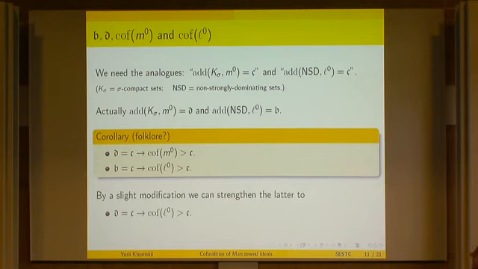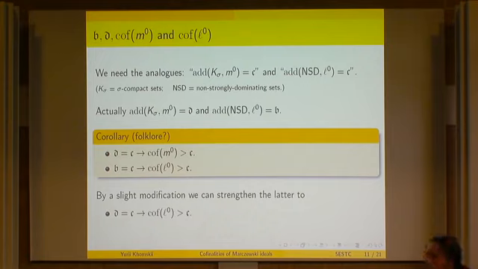And actually, this proof works by disjoint antichains, but you can do a slight modification and you can strengthen the latter to this slightly stronger result: d equals c, and the cofinality of the Laver ideal is also above c.